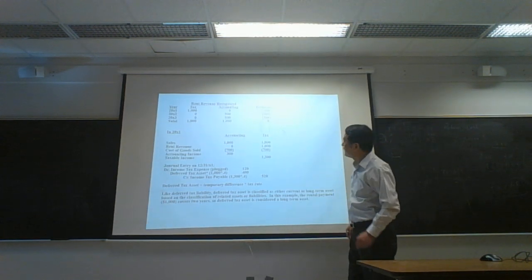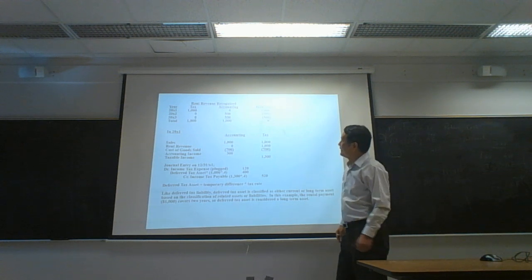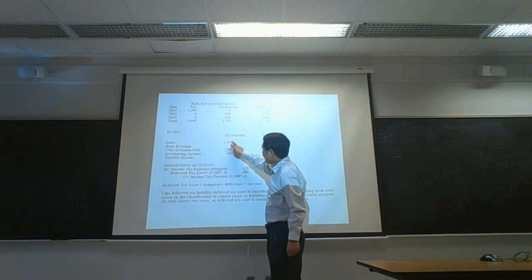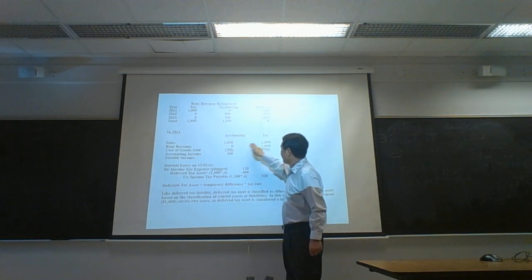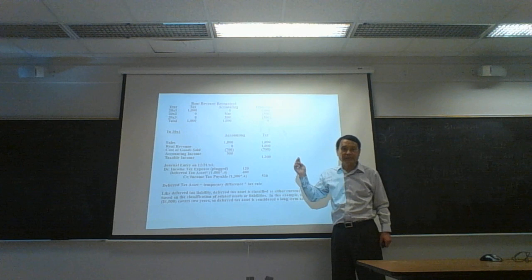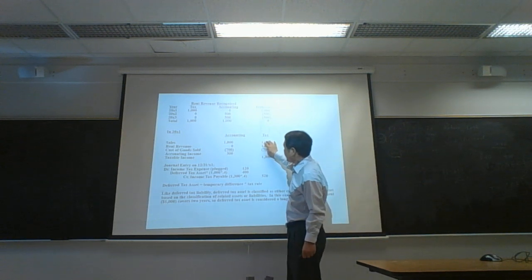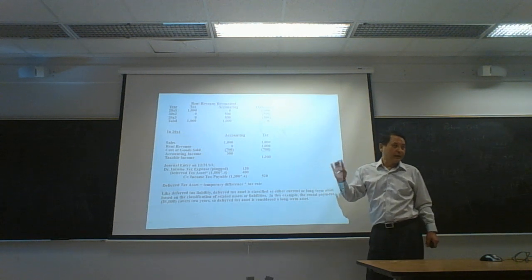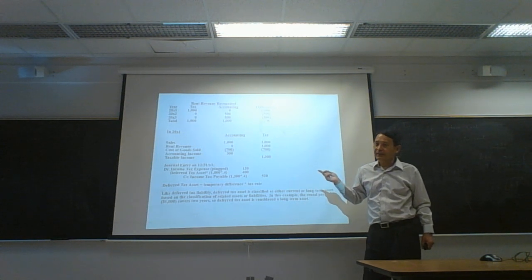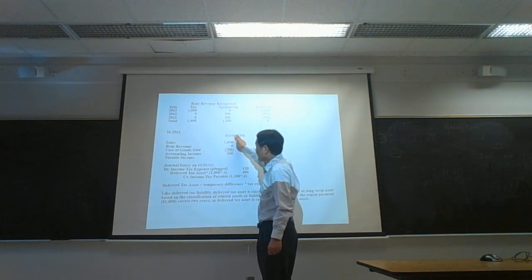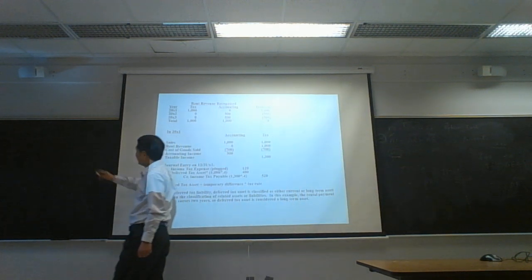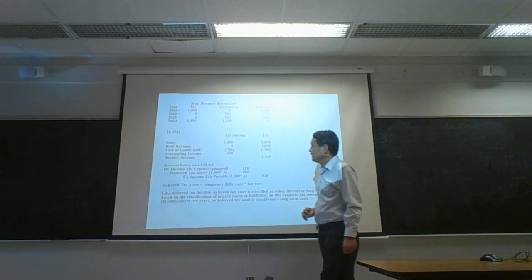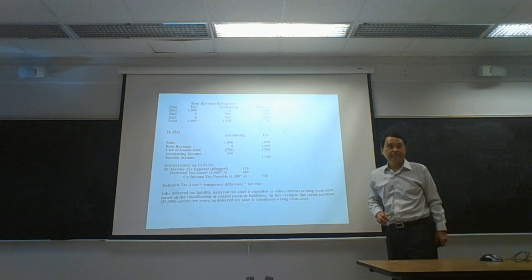So in the first year, 2001, sales revenue and cost of goods sold, these two are same for accounting and tax. We assume so. The only thing different is rent. So zero rent revenue for accounting, but 1,000 tax rent revenue in the first year.